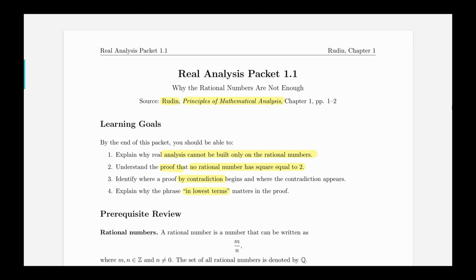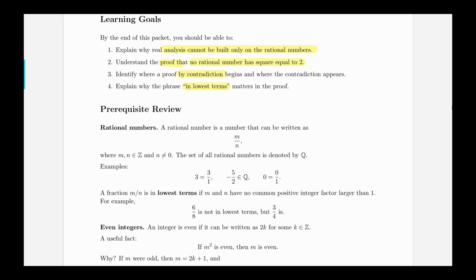So let's go over some prerequisites. A rational number is a number which can be written as m over n, where m and n are integers. Z in mathematics stands for the set of integers, like 0, plus or minus 1, plus or minus 2, so basically all whole numbers.